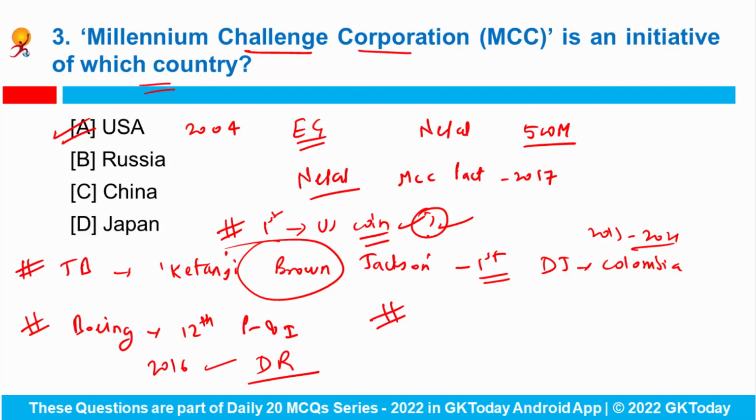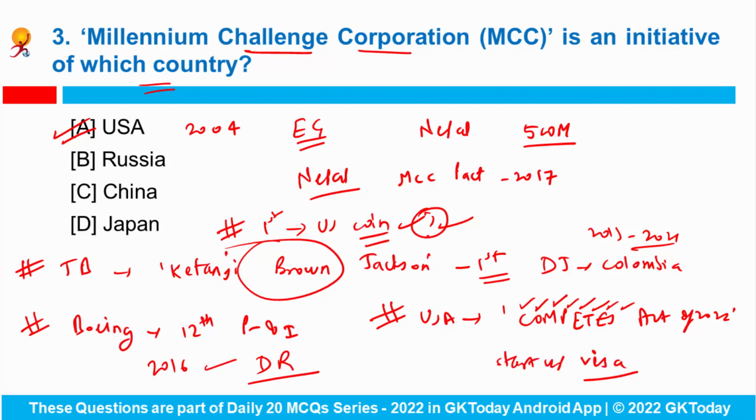Now, a few days back we have also seen that the USA has unveiled the ambitious COMPETES Act of 2022. What does COMPETES stand for? Creating opportunities for manufacturing, preeminence in technology and economic strength. So it proposes to open up new arenas for talented individuals from across the world with a new startup visa. So this will focus more on semiconductor production in the USA.